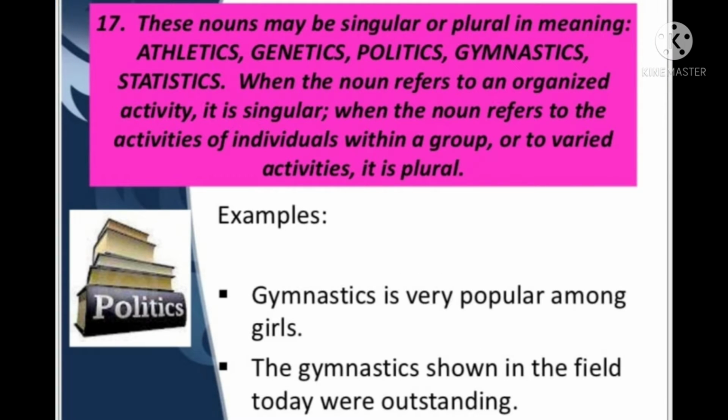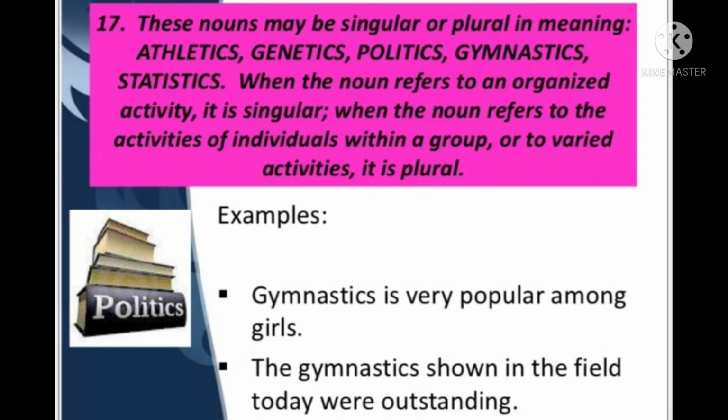There are some nouns which can act both as singular and plural. And they are athletics, genetics, politics, gymnastics, statistics. When the noun refers to an organized activity, it is singular. And when the noun refers to the activities of individuals within a group or to varied activities, it is plural. Gymnastics is very popular among girls. There it is referring to an organized activity. That is why it is singular.